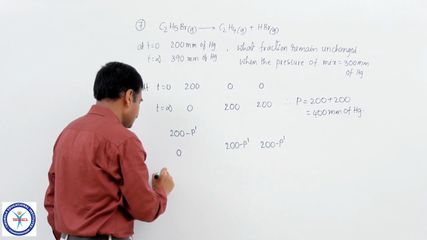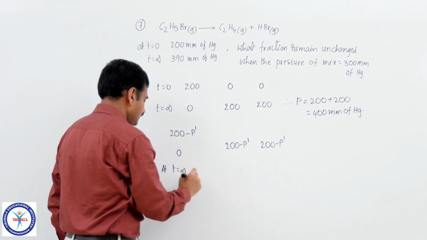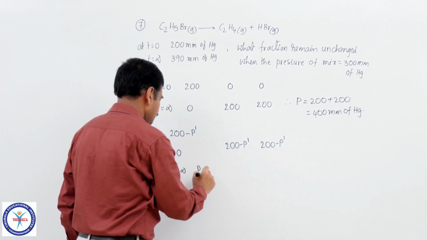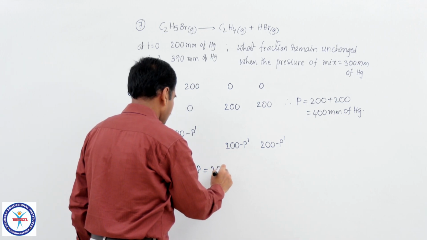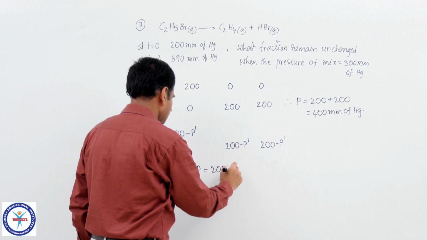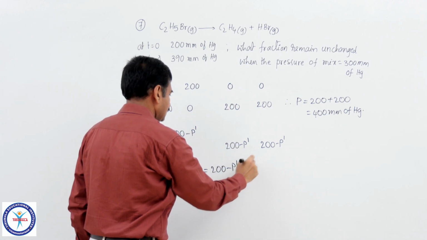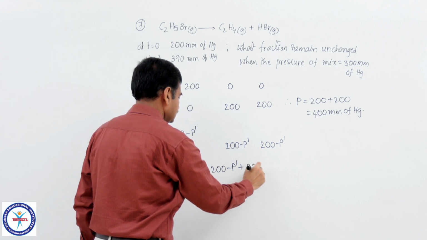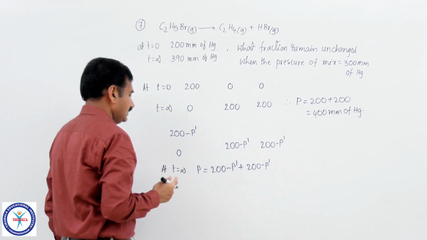So, what is the total pressure at infinity? At t equal to infinity, total pressure is equal to 200 minus P dash, the pressure of ethene, plus 200 minus P dash, the pressure of HBr developed.